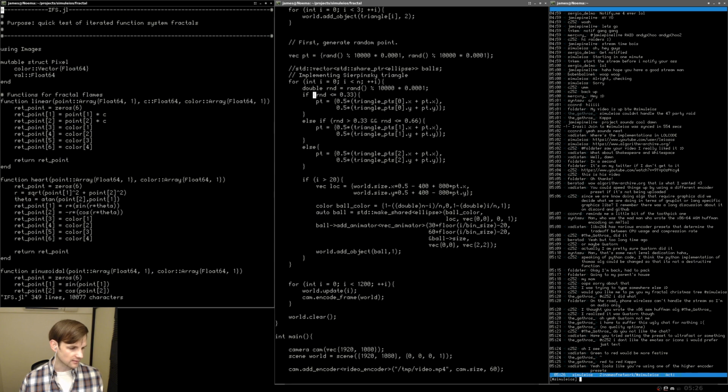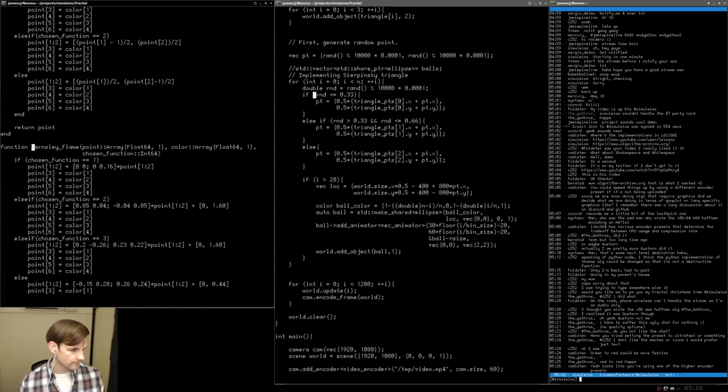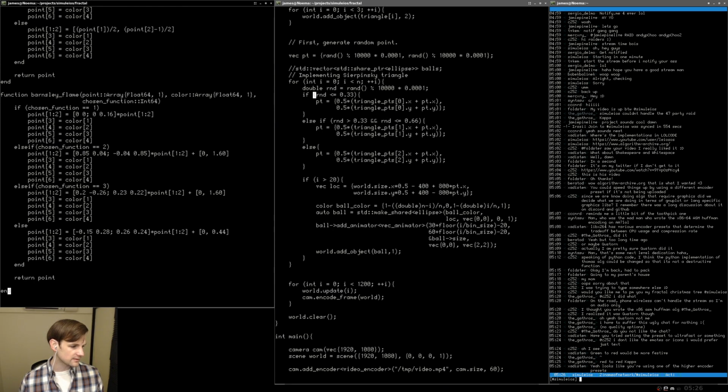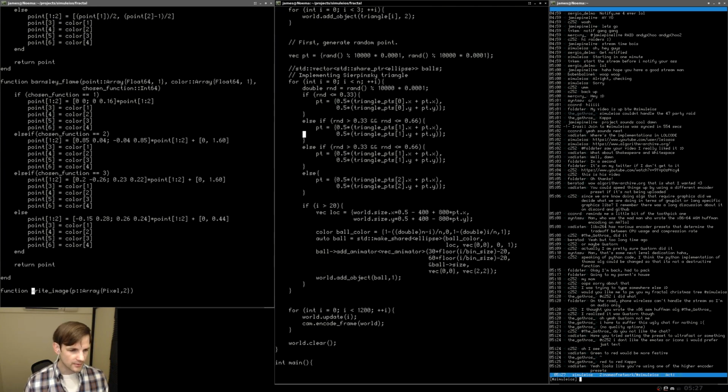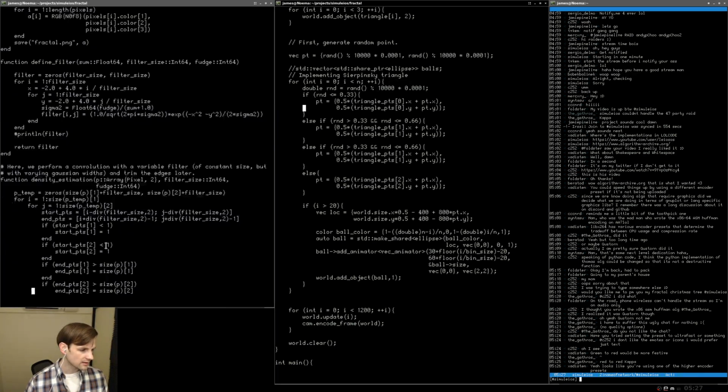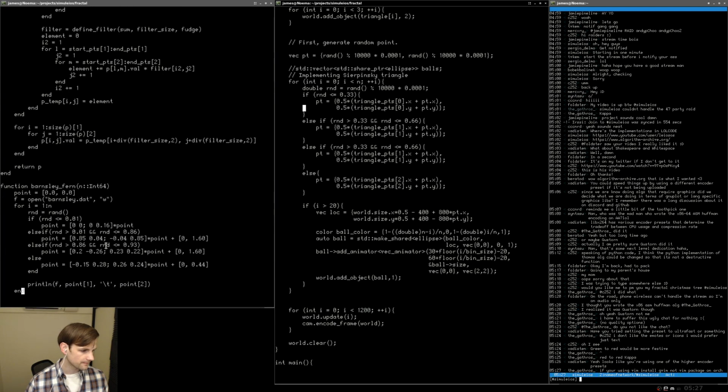So ifs.jl, and let's just take a look at the Barnsley Fern. Here we have it there. Basically we have these chosen functions with some sort of probability, and then we modify their x, y, and z location depending on the random probabilities here. So I'm going to pop down here. I'm going to add another else if statement. So let's do yank, paste it down here. And now we just have to modify everything. So let's go ahead and get the probabilities first, and then we'll get the interior parts here.